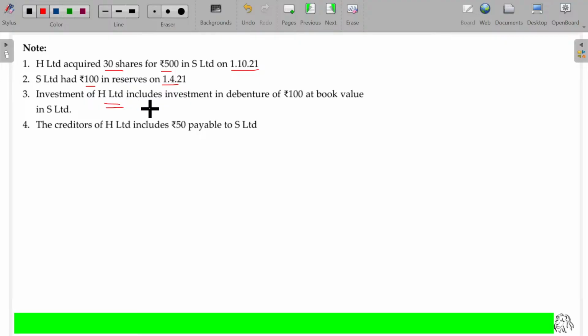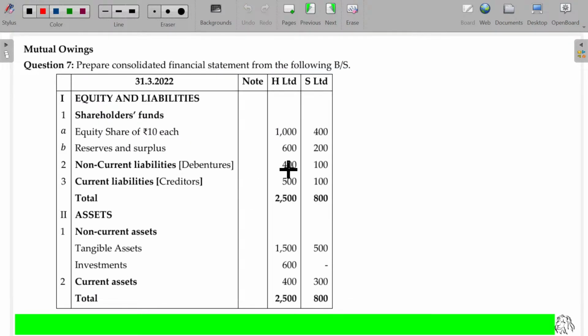Investment of H Limited includes investment in debentures of rupees 100 at book value in S Limited. The creditors of H Limited includes 50 payable to S Limited. So the fourth adjustment is all about mutual owings. Creditors of H Limited includes 50 payable to S, which for S may be the debtors. For S it is debtors and for H it is the creditors.